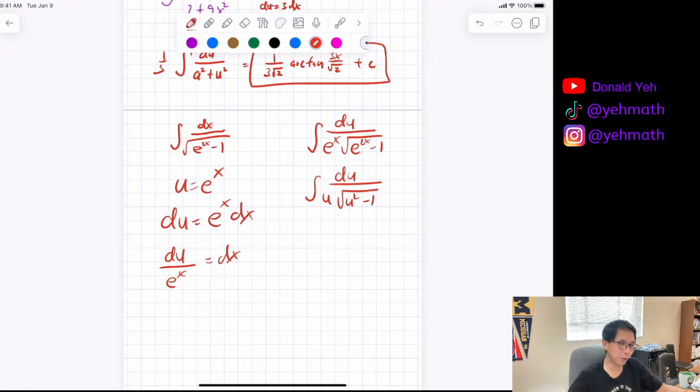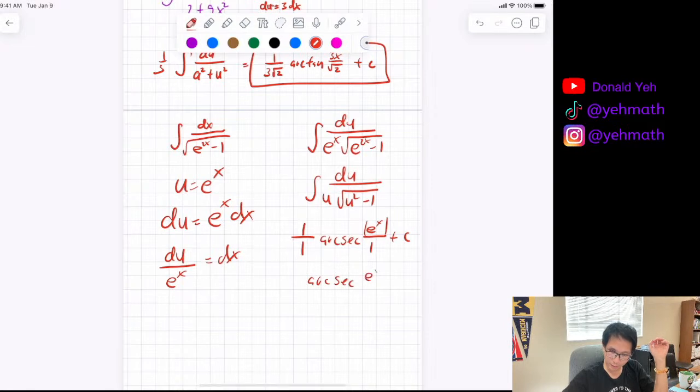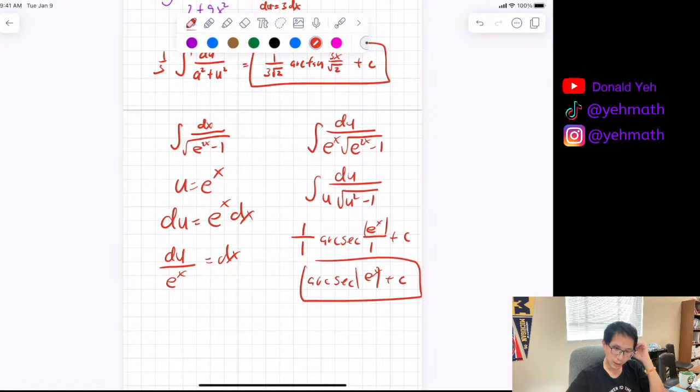Now, if you look at the first part, it's actually arcsecant. So it's going to be 1 over 1 arcsecant of u, which is e to the x over 1 plus c. Absolute value in this case. So it'd be arcsecant of e to the x plus c. And that is one of the things that's a little bit harder.